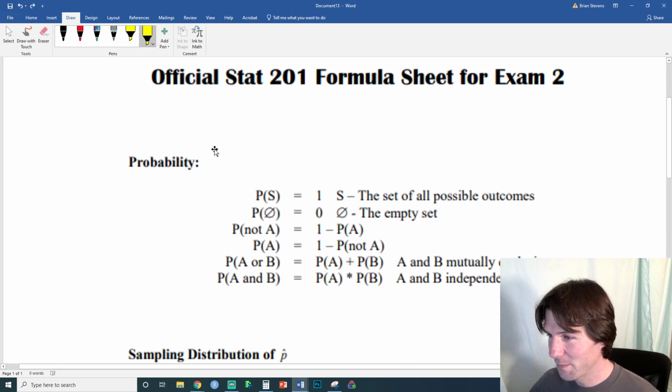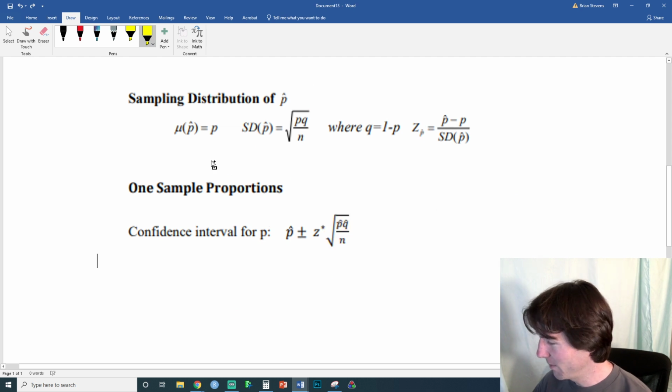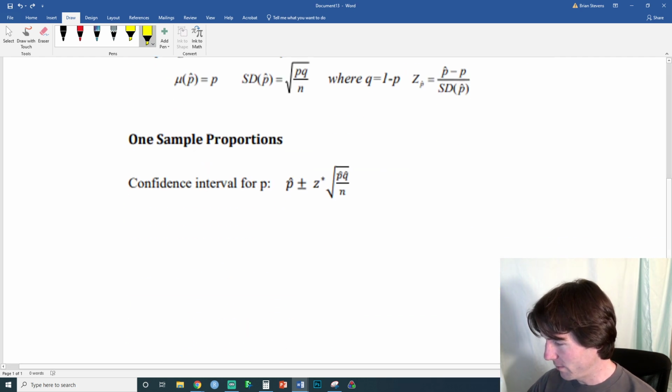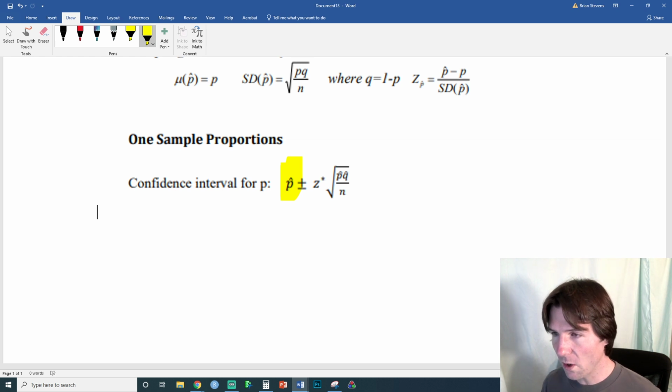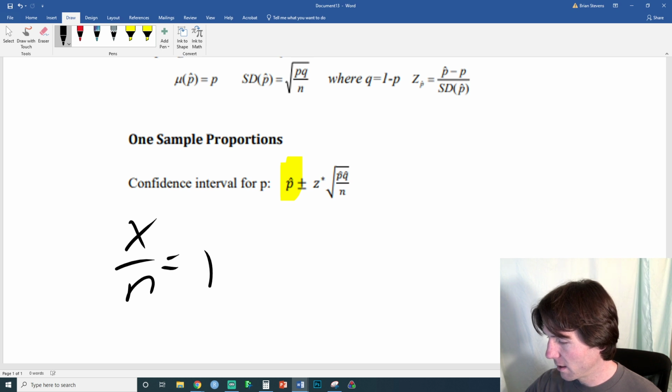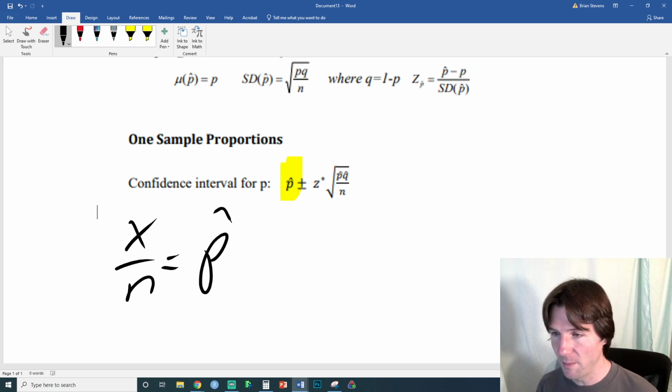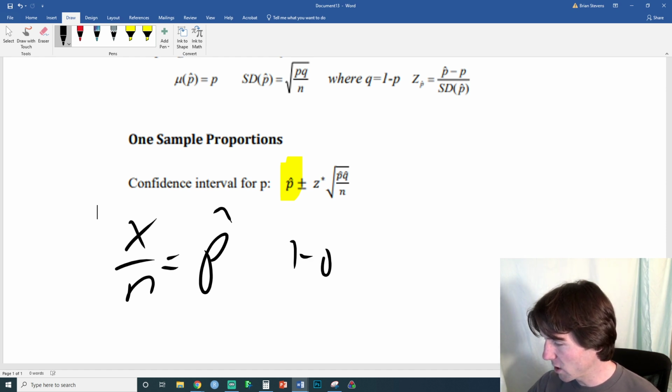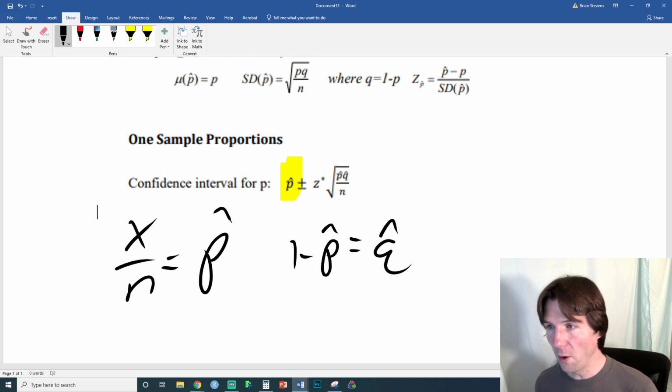We also have p hat right here, which is the sample proportion. In a question, you'd hear something like 80 out of 100 students said they like Taco Bell, and that would make it 80%. Once again, the formula is x over n equals p hat. And q hat is 1 minus p hat. So it's pretty easy to know which one is which.